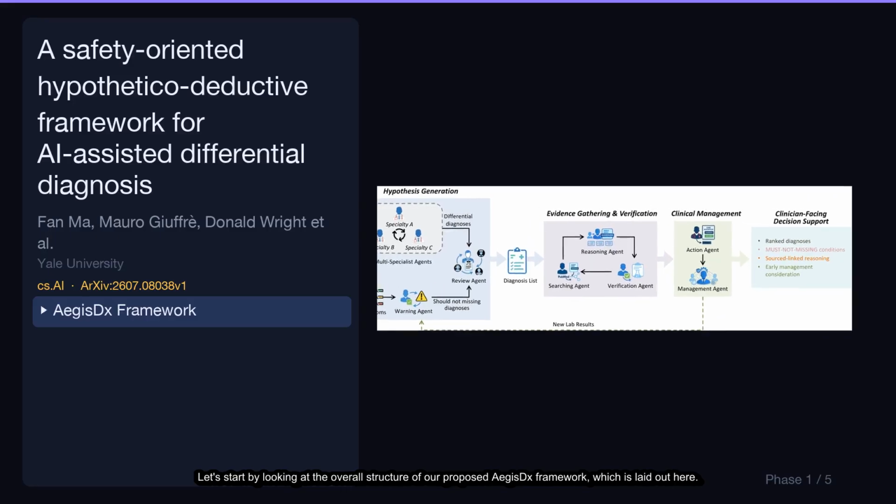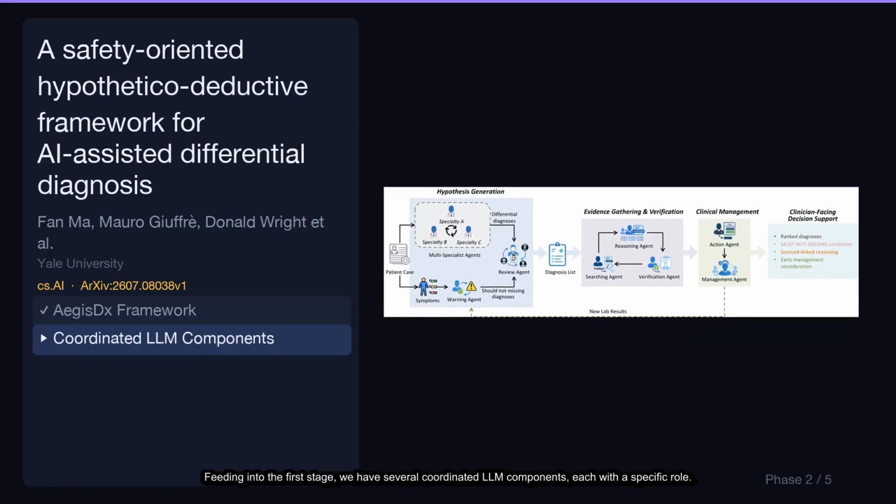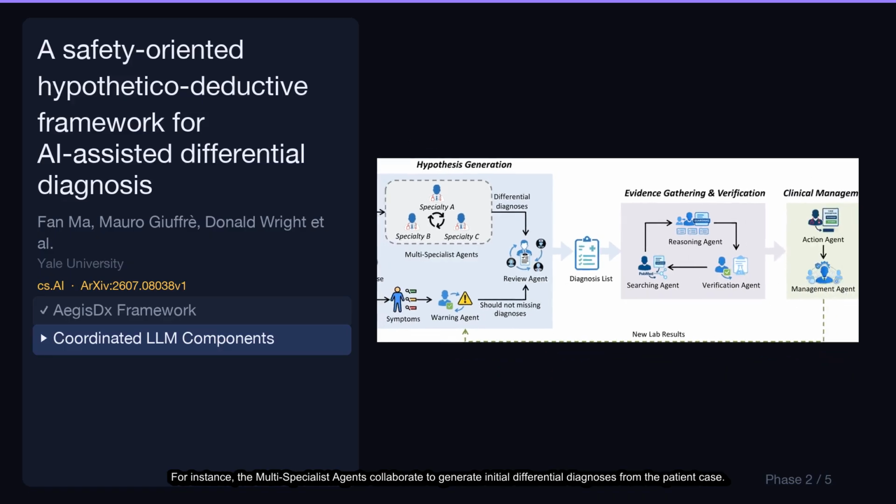Let's start by looking at the overall structure of our proposed ArXiv framework, which is laid out here. It's a multi-stage pipeline that begins with hypothesis generation and flows through several verification steps to produce clinician-facing decision support. Feeding into the first stage, we have several coordinated LLM components, each with a specific role. For instance, the multi-specialist agents collaborate to generate initial differential diagnoses from the patient case.